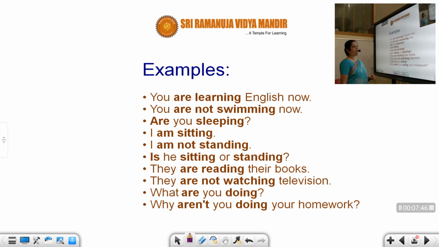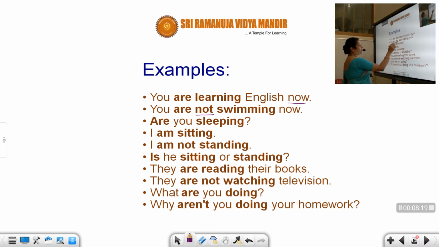Before going to the next rule, we will go with the examples. You are learning English now. You are not swimming now. Are you sleeping now? I am sitting. I am not standing. Is he sitting or standing? They are reading their books. They are not watching television. What are you doing? Why aren't you doing your homework? Can you see? Affirmatives and negatives.